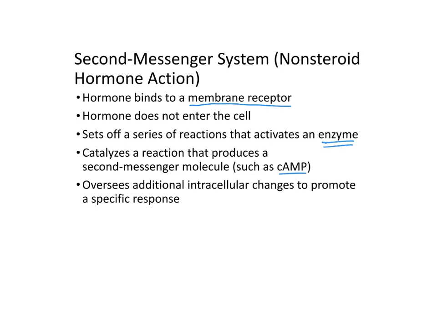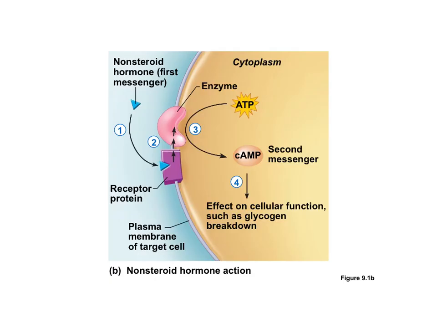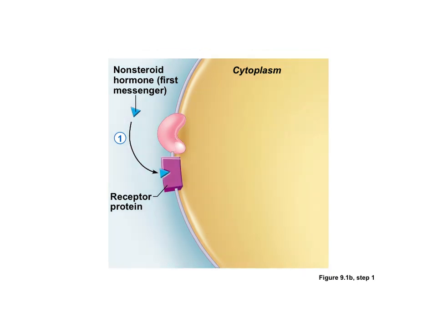It oversees additional intracellular changes that promote their specific response, because each hormone that your body produces has a specific response that acts on specific cells. So over the next few slides, we can go over how that second messenger system works. The first thing that has to happen is that our non-steroid hormone, which is called the first messenger, binds to this receptor protein that is on the cell membrane. When that binding occurs, it activates an enzyme, which is the second step of this process.